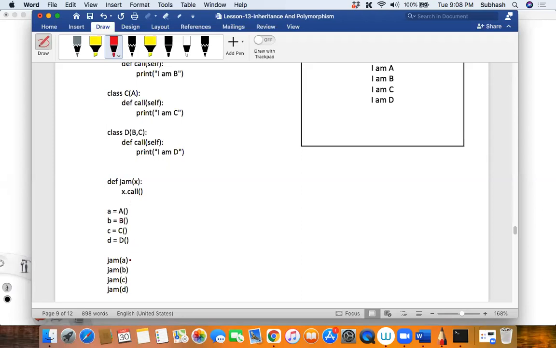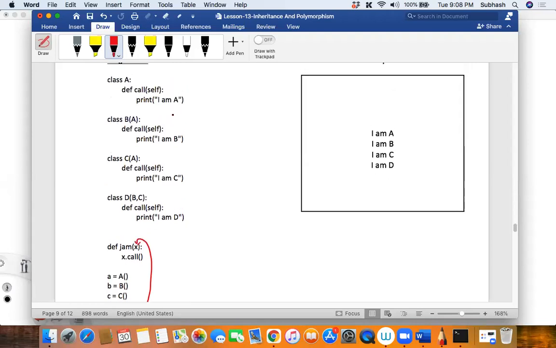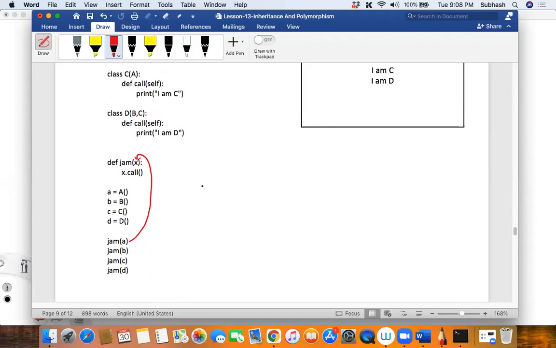So first time when I call jam with A, then what gets called when I say x dot call? Whose call method will get called? X is now containing the reference of A. So here X becomes A's object, isn't it? First time when I call jam A, this X is now becoming class A, correct? And therefore when I say x dot call, what gets called is "I am A". It calls the method of the class A, correct?